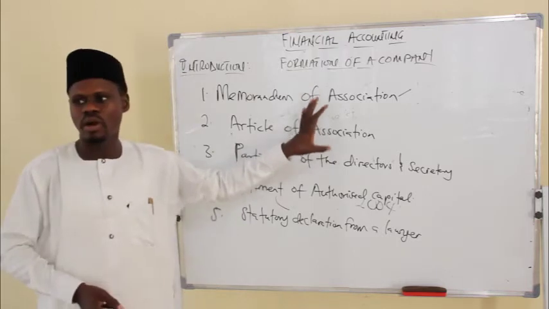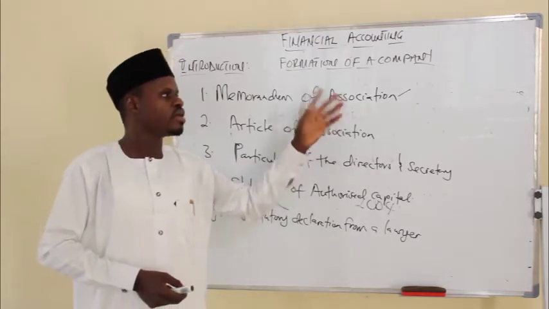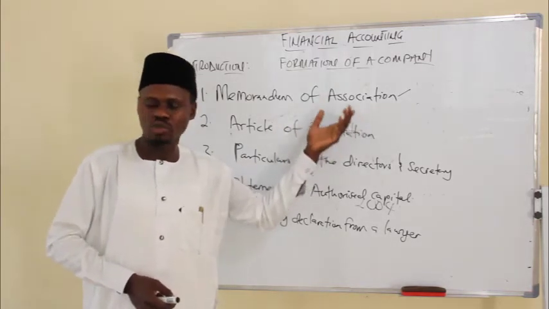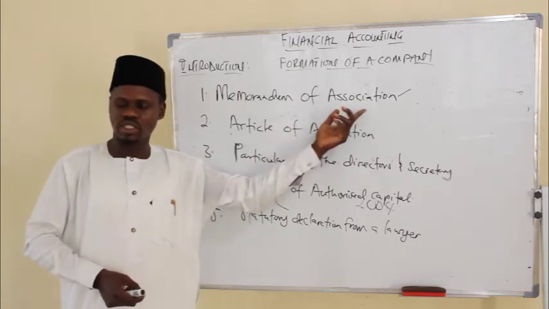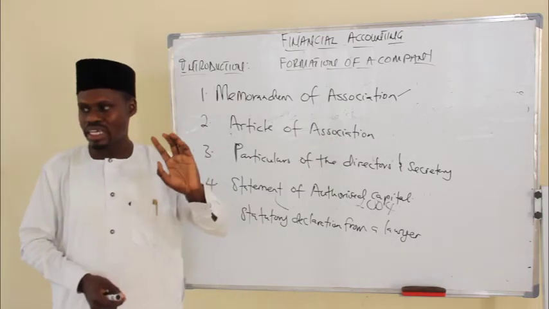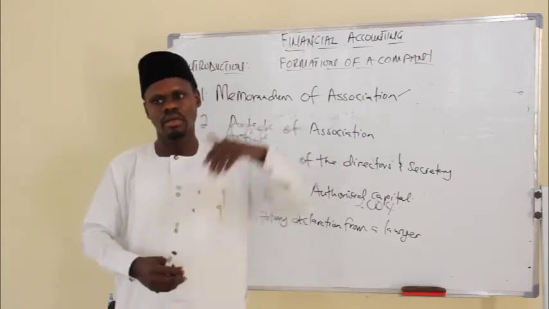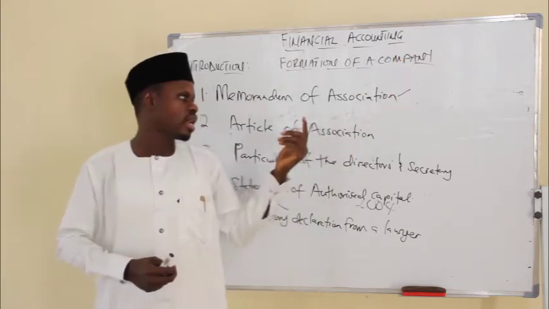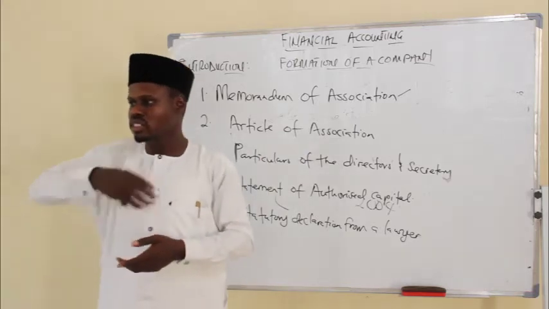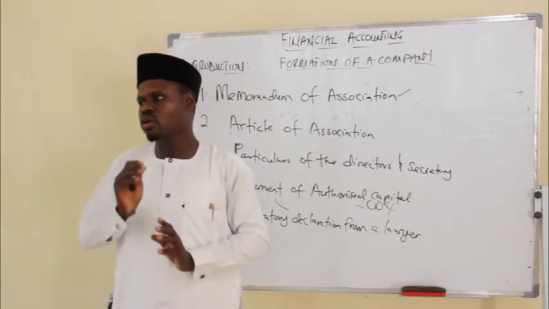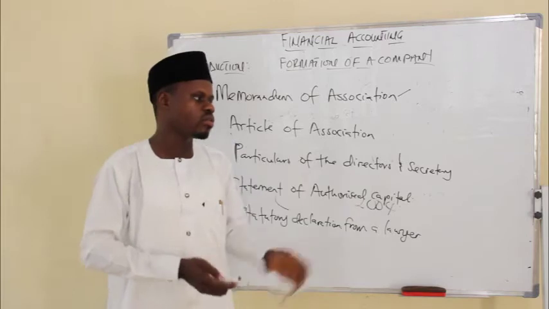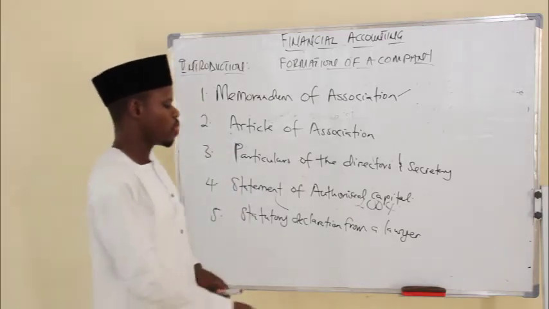Students usually misunderstand the difference between Memorandum of Association and Article of Association. So again, this governs the relationship between the company and the members of the public. Article of Association only governs the internal affairs of the company. This is a very common question in WAEC and NECO.